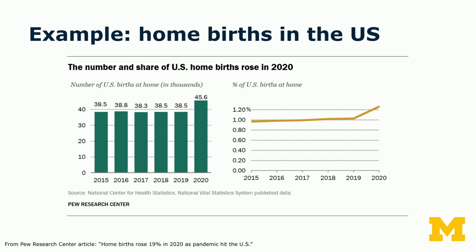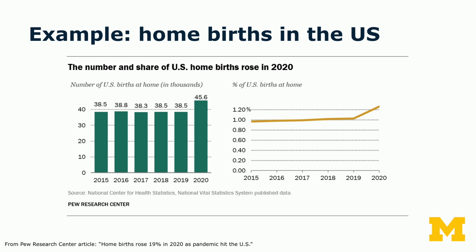In this bar graph, we can see that in 2020 there were more home births, indicated by a higher green bar. And we have a companion chart, this gold line chart, and in this one, we can see that there is an uptick in the percentage.